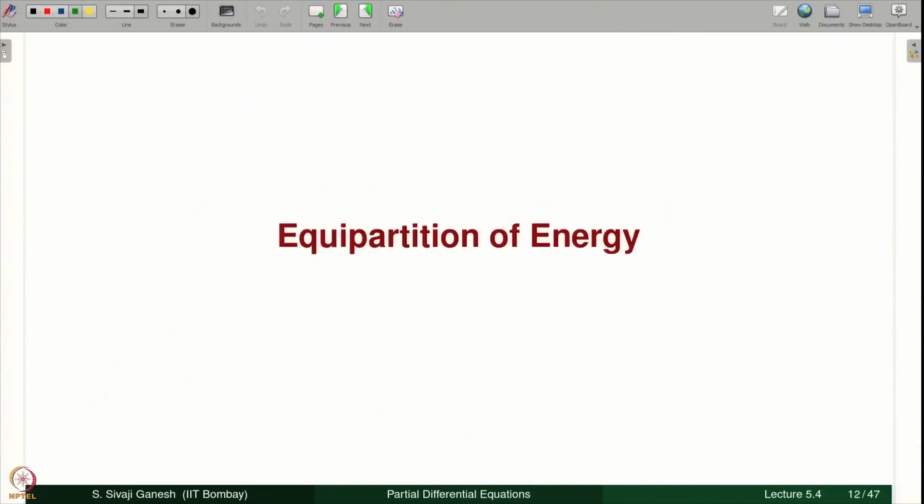Let us look at the second problem, which is called equipartition of energy. It means energy is partitioned into two equal parts. Let us see what are the two parts.